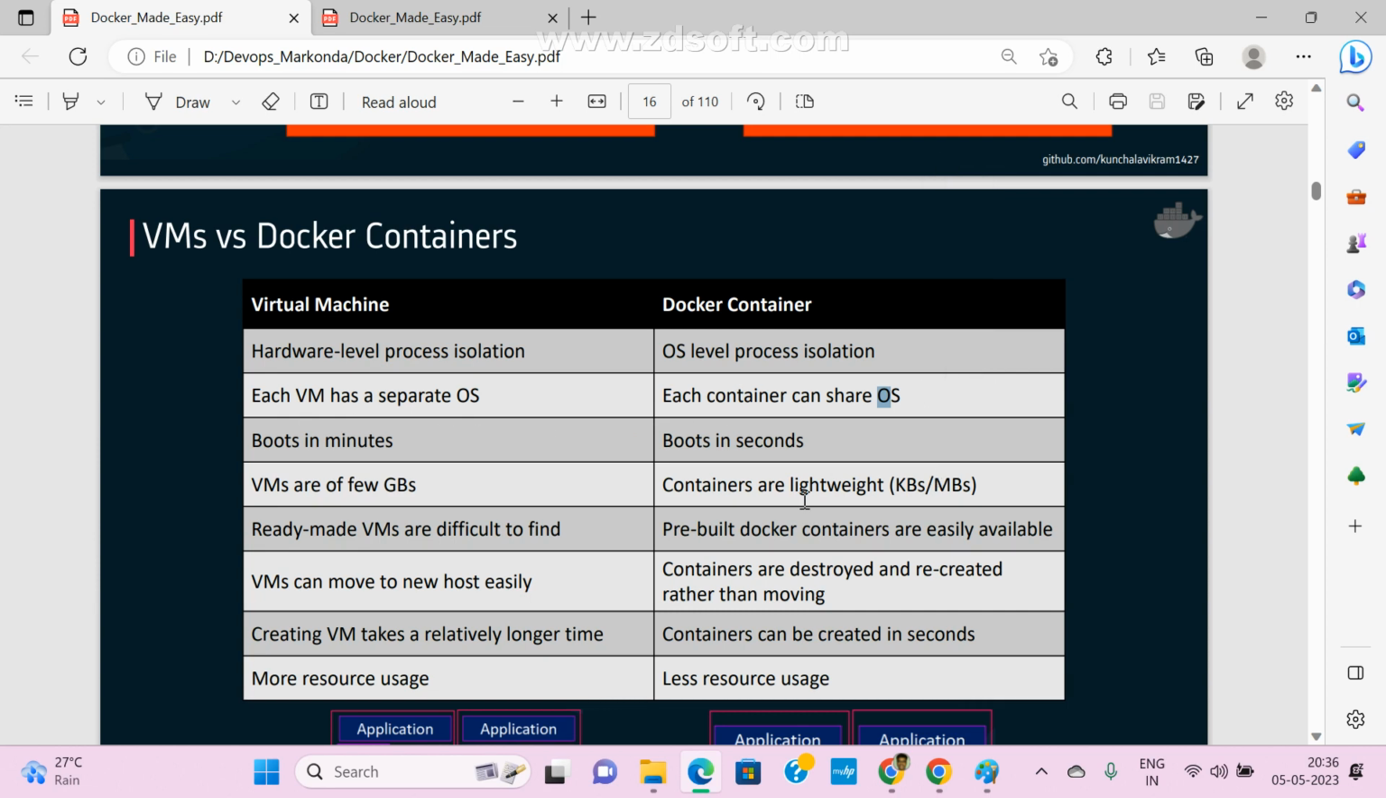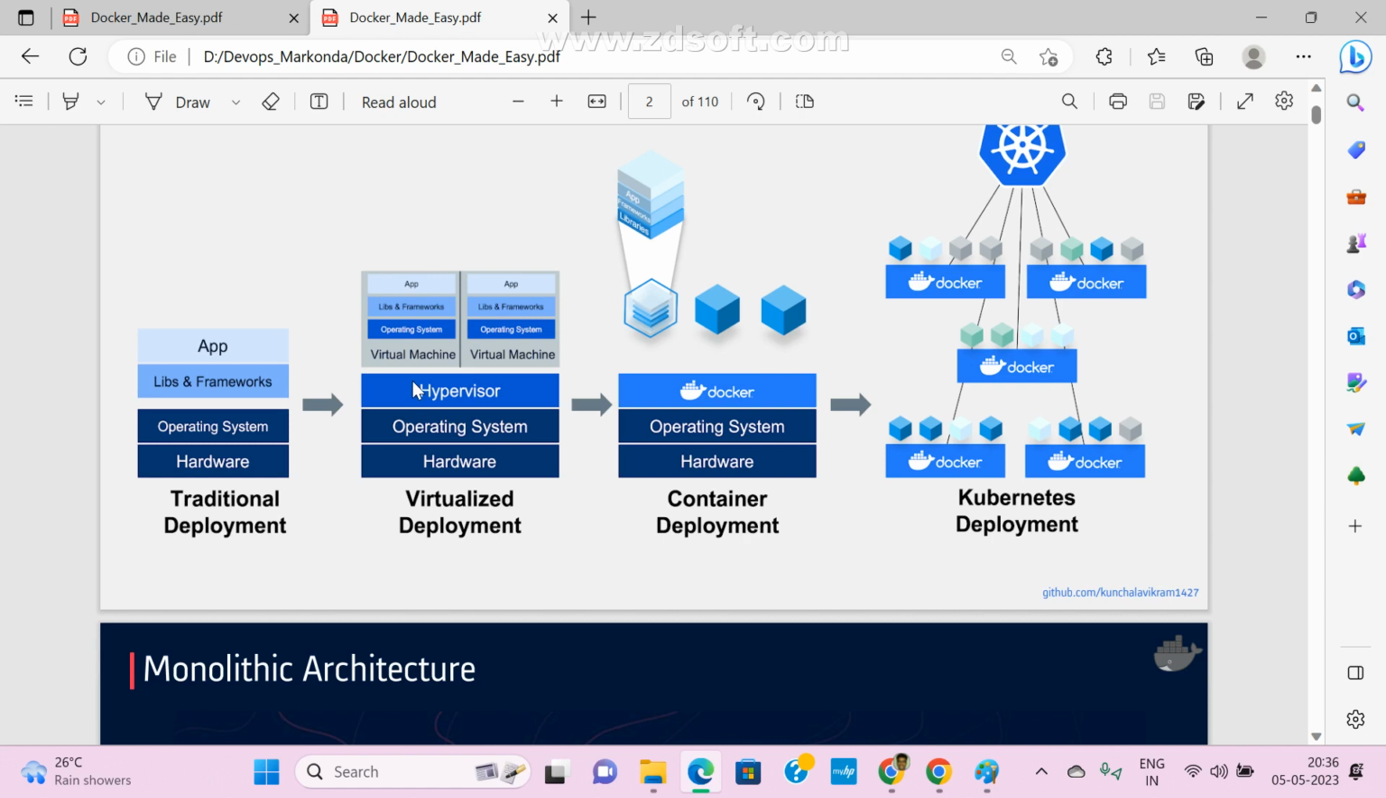Anyone any doubt? The second point. Here, multiple VMs, each with a separate operating system. If you understand, this is a visualization, which is the reason I am showing both. This is a different operating system, this is also a different operating system. But here there is no extra operating system, only one operating system. Clear?